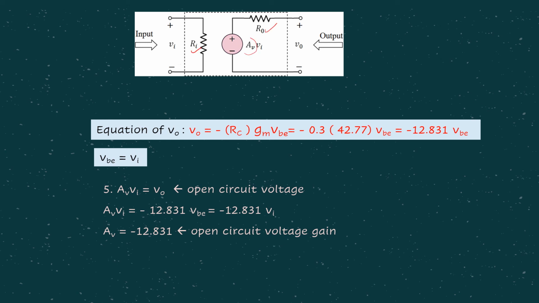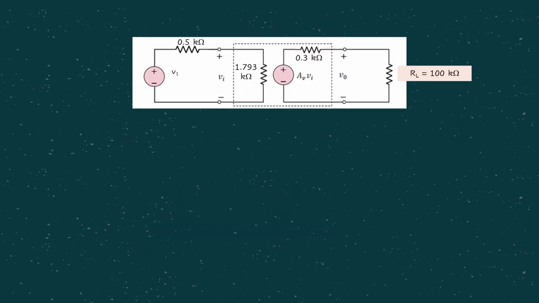We want to find the open circuit voltage gain. We know that AV Vi equals V0, and we already have V0 in terms of VBE just now, and VBE is equal to Vi. Substitute accordingly. In the end, we can cancel the Vi value, and we get AV, which is the open circuit voltage gain. This is not the voltage gain we are looking for yet. This voltage gain refers to this particular open circuit AV.